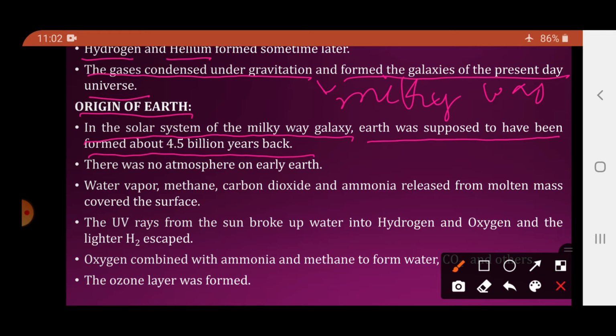Now initially when Earth was formed there was no atmosphere, that is, oxygen, air was not present when the Earth was formed. So on early Earth there was no atmosphere. Water vapor, methane, carbon dioxide and ammonia released from the molten masses covered the surface.